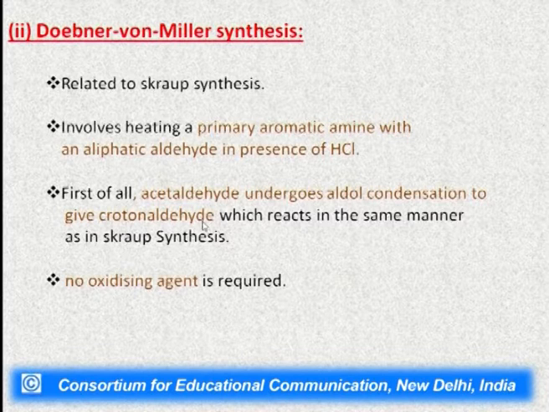First of all, the acetaldehyde will undergo aldol condensation to give us crotonaldehyde, which is again a conjugated adduct, which will react in the same manner with the amine. Here the primary aromatic amine will follow the same steps as in Skraup synthesis, but here no oxidizing agent is required.